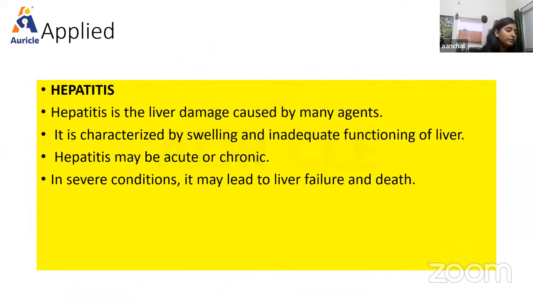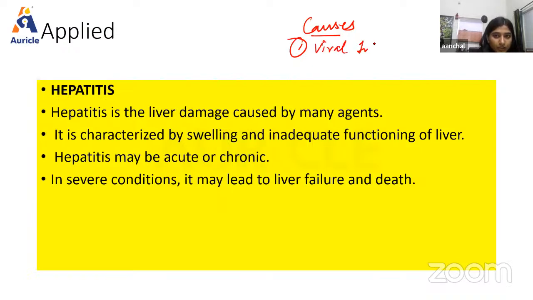Now, next we have another clinical condition, that is hepatitis. Basically, hepatitis is the inflammation of the liver characterized by swelling and inadequate functioning of the liver. Hepatitis may be acute or chronic, right? And in severe conditions, it may lead to liver failure and death also. Now we have the various causes of this disease, of which the first, very important one is viral infection.